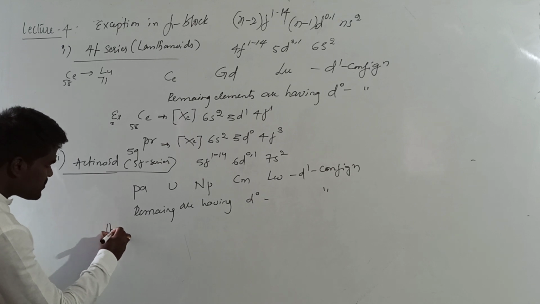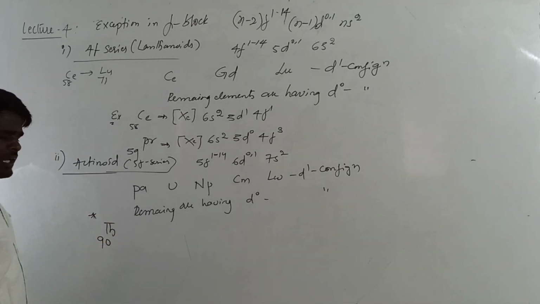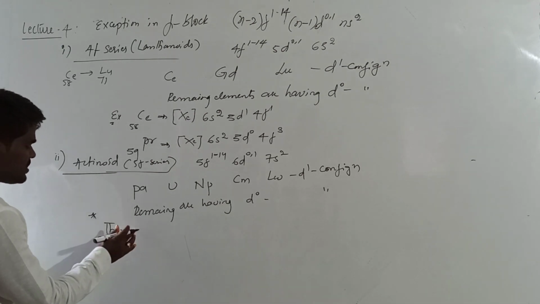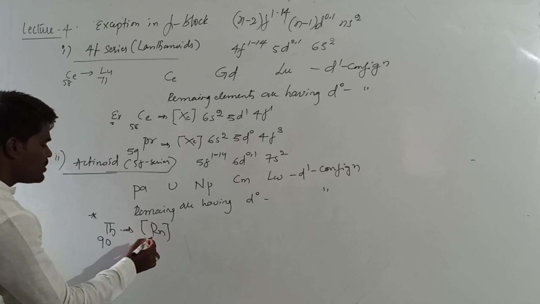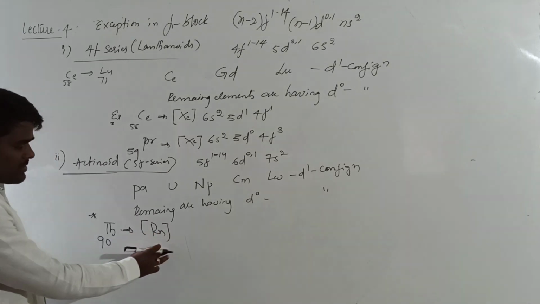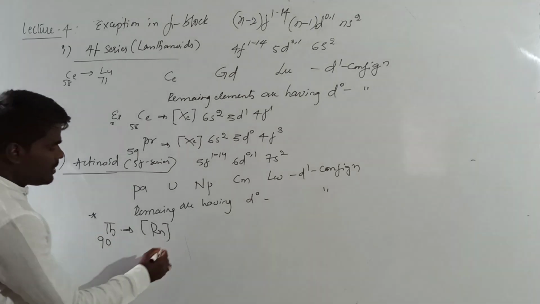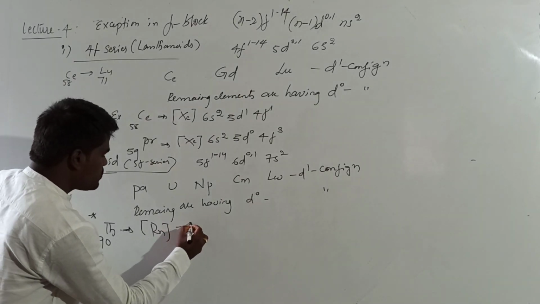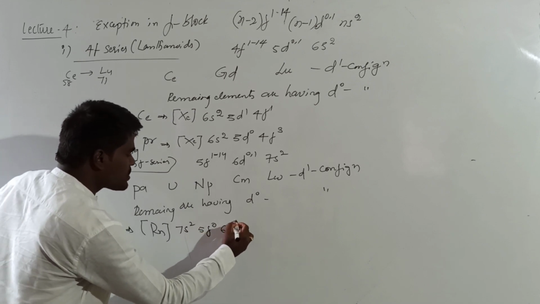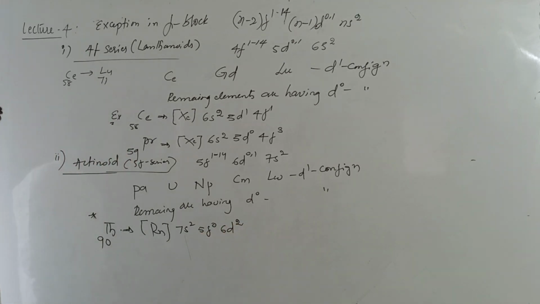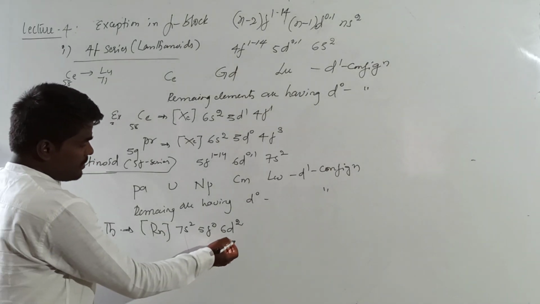The important exception in the actinide series is thorium. What is the atomic number of thorium? 90. Right? Its electronic configuration is radon. The nearest noble gas element is radon, 86 its atomic number. If 86 is gone, how many electrons remain? 4. 7s2, 5f0, 6d2. Right? Are you getting this?